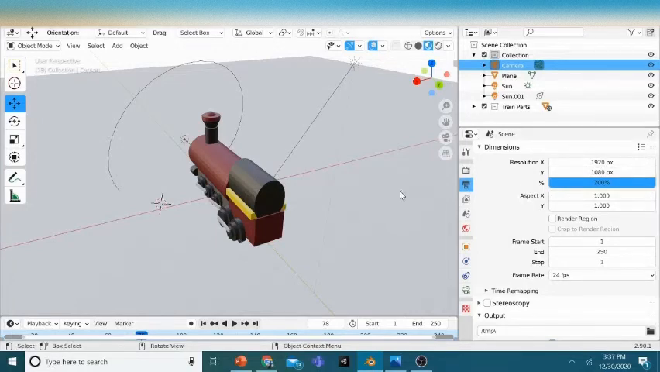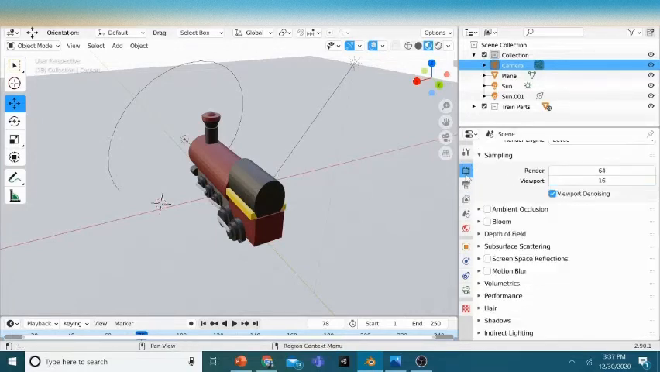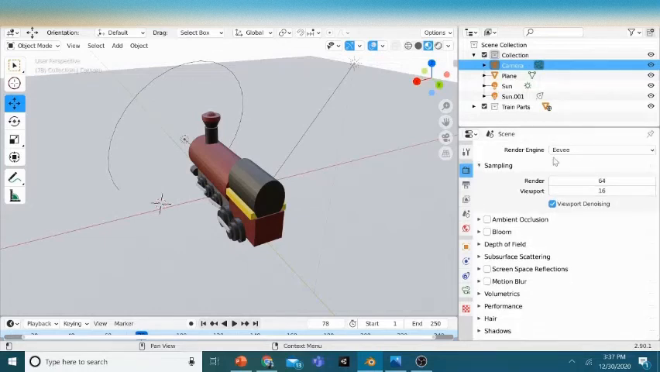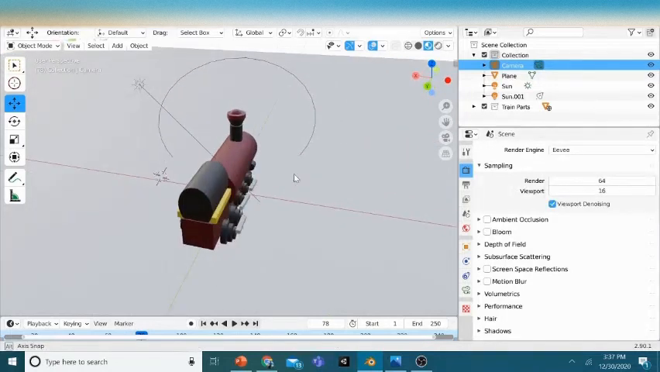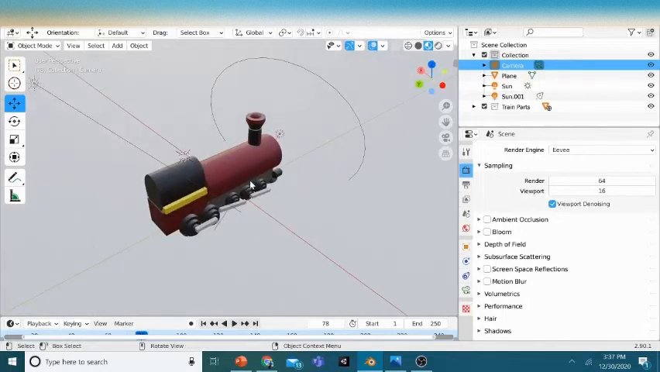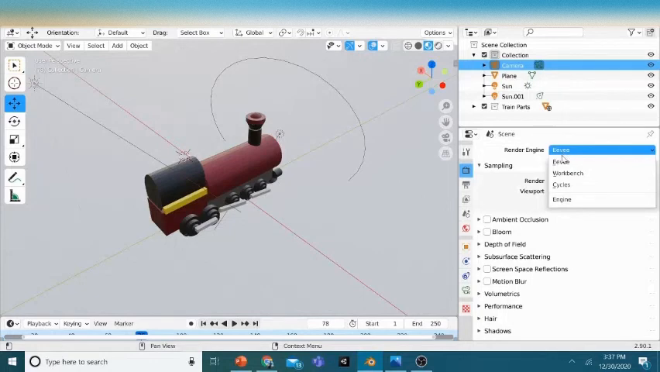So now it's time to render. First, when you render, Blender uses a render engine, EEVEE or Cycles. We mostly use EEVEE and Cycles. EEVEE is the engine that guesses the calculations of light. But Cycles calculates the light perfectly. So I'll just show you the difference between EEVEE and Cycles.